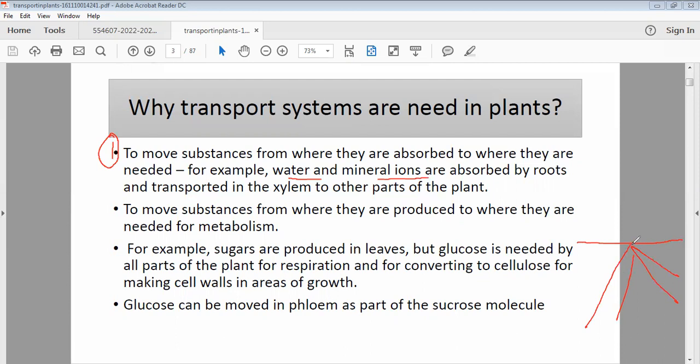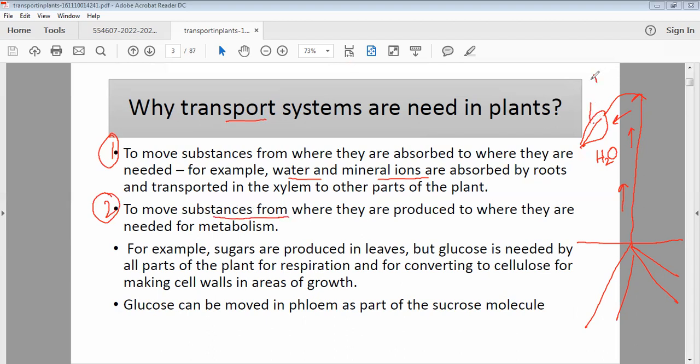Then xylem is going to transport it up to a very tall tree, and obviously water is one of the reactants for photosynthesis. So that water will be required by the leaf for the process of photosynthesis. So you need this transport system so that the reactants can meet together. And then obviously the products they have formed need to be moved from where they are produced.